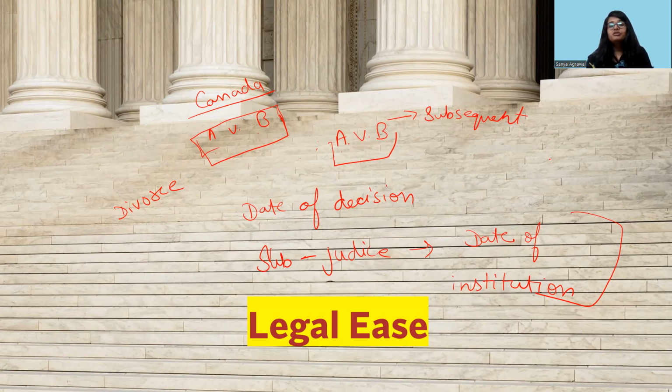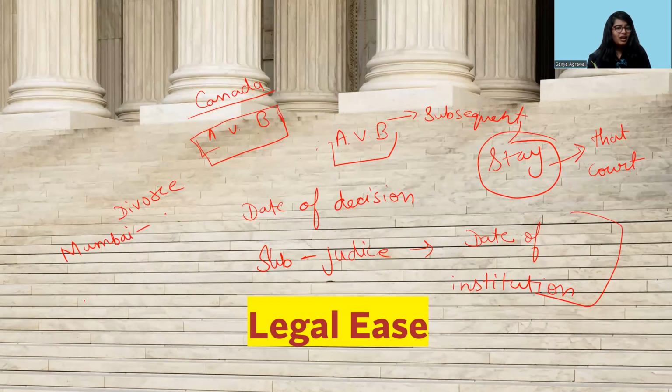The bar which is put on subsequent suit, that they have to put a stay on a case that has come before them for trial, can be exercised by that court only. No other court can put a stay under Section 10 of CPC. So again, let's suppose there is a court in Mumbai wherein the suit was filed. And again, there is a court in Pune wherein the subsequent suit is filed. The same cause of action, same parties and all these things there.